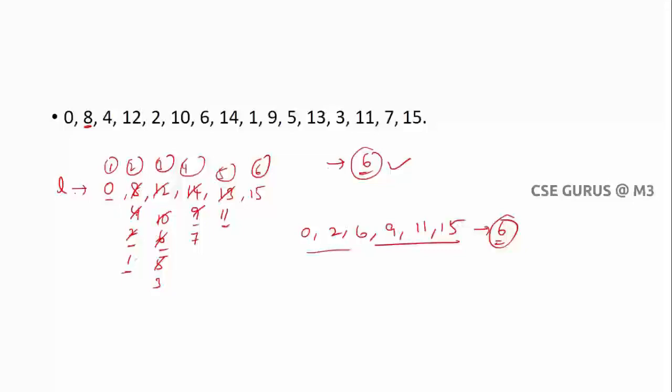You can see 0, 8, next 0, 4, 0, 4, next 12. So like this, it will always be in sorted order. So when you want to insert an element, it takes log n complexity, and you have to do it for all the n elements. So n into log n is the complexity. Like this you can also solve the problem, the longest increasing subsequence.